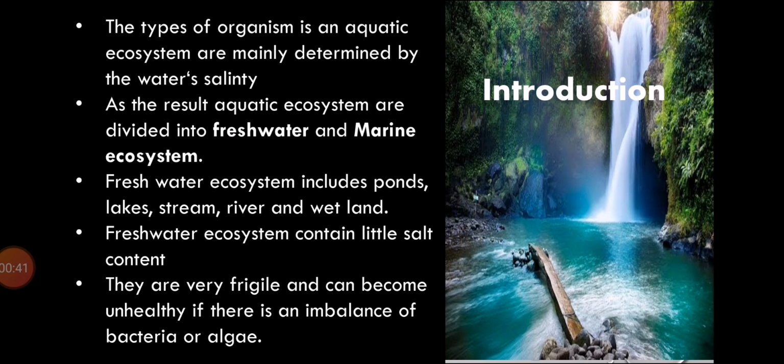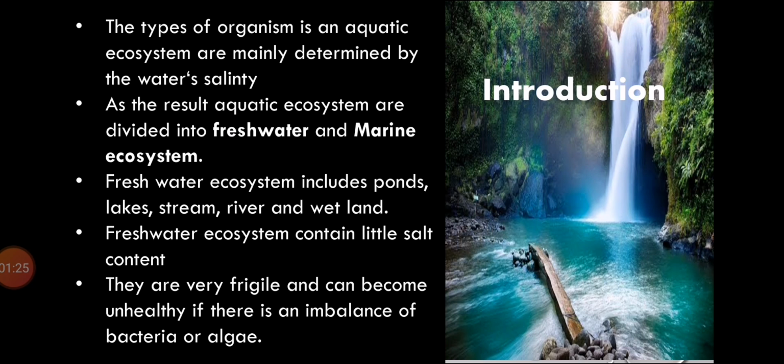So fresh water is defined as having a low salt concentration as compared to marine water. In the marine water ecosystem, the salt concentration is much higher than in fresh water. The plants and animals living in freshwater regions are adjusted to the low salt concentration, living according to their environment. Freshwater ecosystem includes ponds, lakes, streams, rivers, and wetlands. Freshwater ecosystem contains little salt content, as I told you, as compared to marine water.